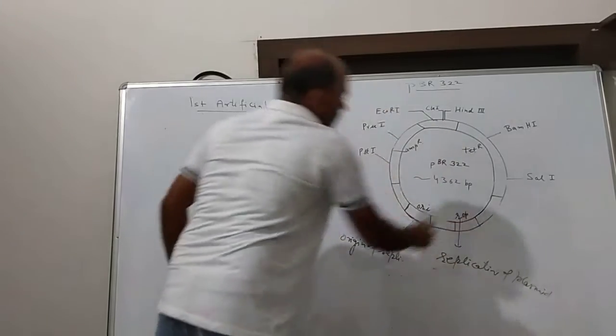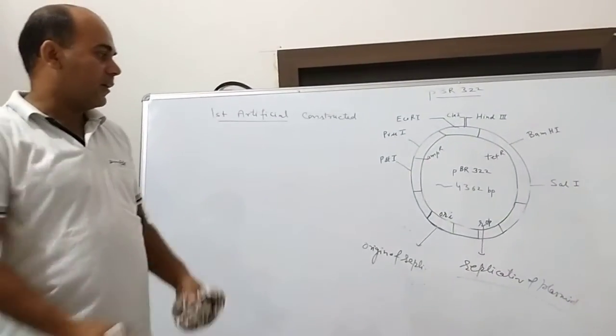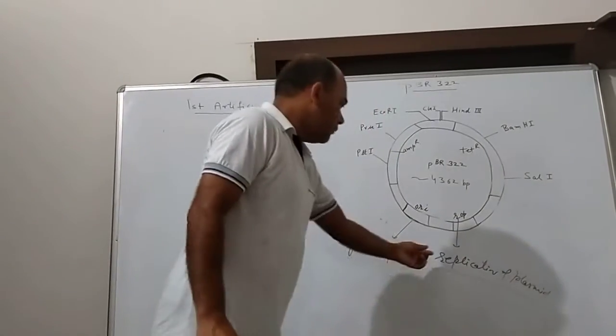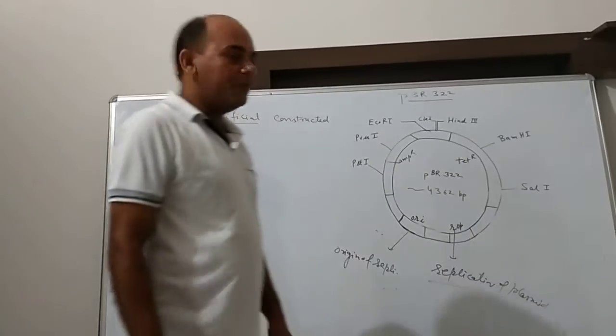It codes for a particular protein, and this protein is coded for the replication of a plasmid, which is written as ROP. This full form may be asked from the exam point of view.